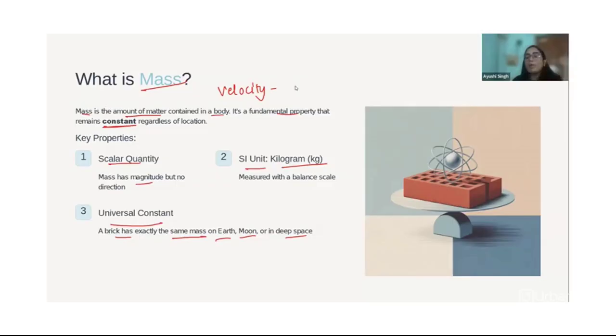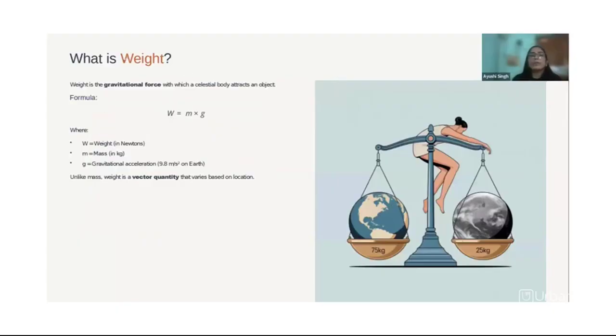So what is weight? How is weight related to mass? Again, we have taken this concept already, so I'll quickly go through this. Weight is the gravitational force with which a celestial body attracts an object. So weight is nothing but mass into gravity, or gravitational acceleration, you can say. Okay, so you know that if Earth has 9.8 meters per second squared gravitational acceleration, it can be different for the Moon or it can be different for Jupiter. So once this changes, weight changes, but mass remains constant everywhere.